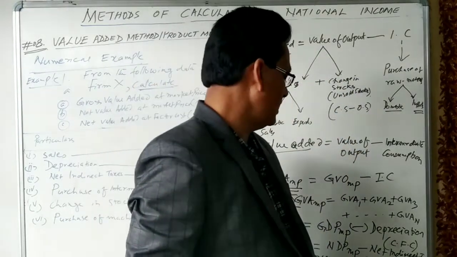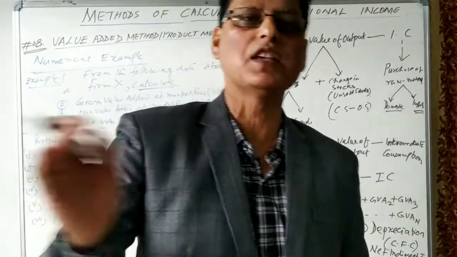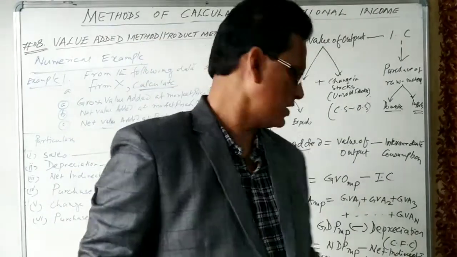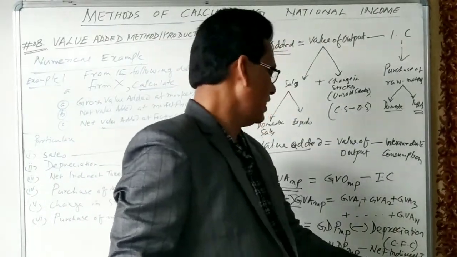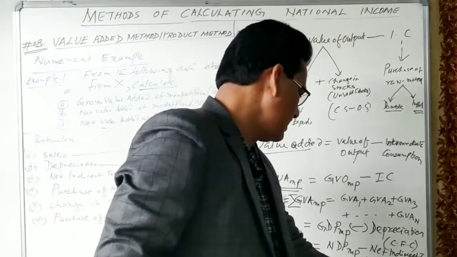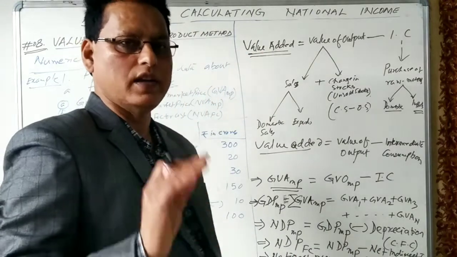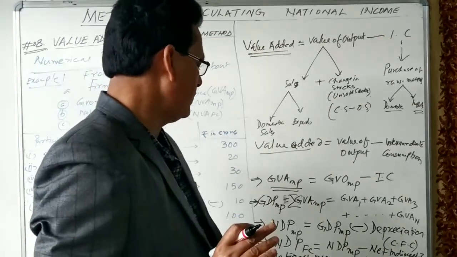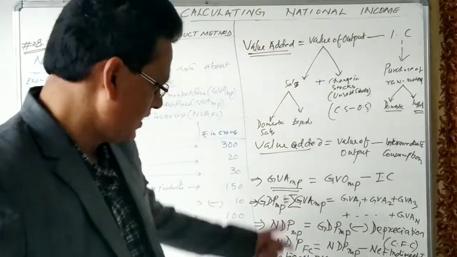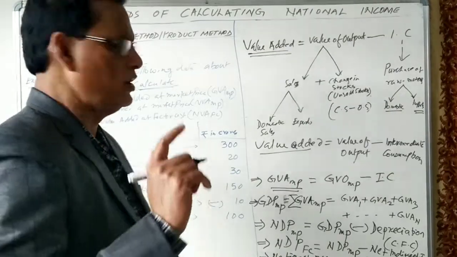NFIA means the difference between the factor income received from foreign countries and factor payments made to the foreigners. So NFIA is net factor income from abroad. This is added to net domestic product, and we get national income. National income is equal to NNP at factor cost. Please write down this formula, and on the basis of this formula, we are going to solve one numerical question.